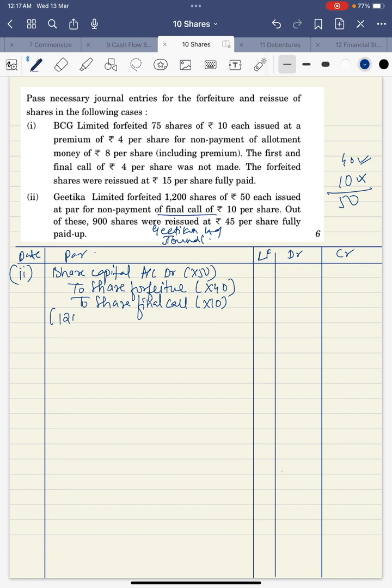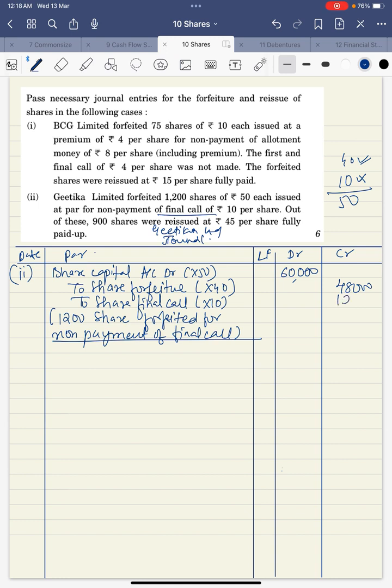How many shares forfeited? 1200 shares forfeited for non-payment of final call. Narration is required, so make sure you write the narration. Now multiply 1200 by the values you have written in the bracket. 12 fives are 60, so 60,000. 12 fours are 48, and 12 into 10 is 12,000. So this is the forfeiture entry.